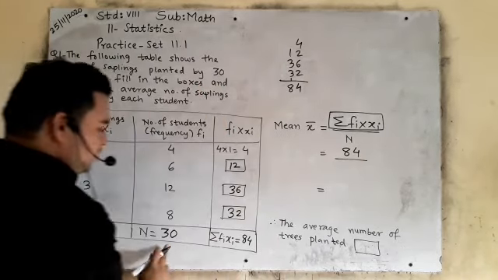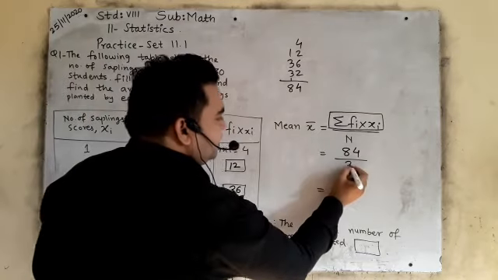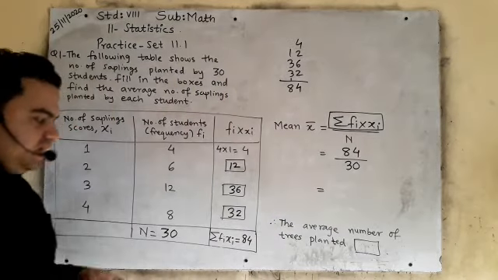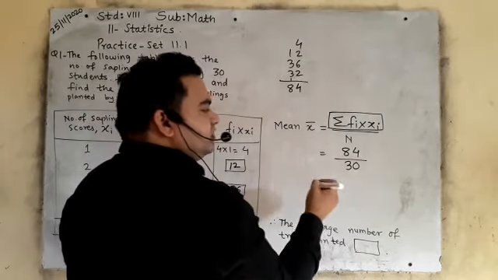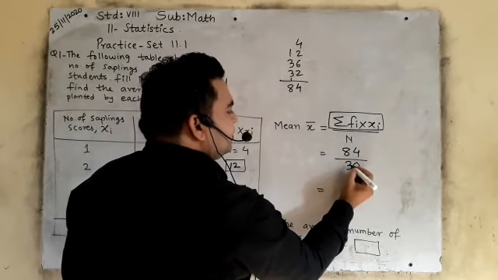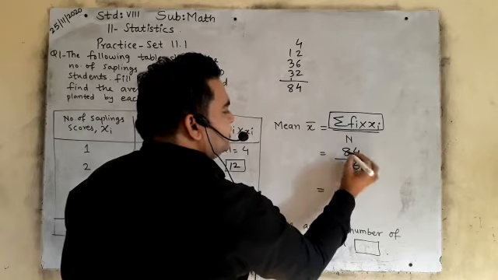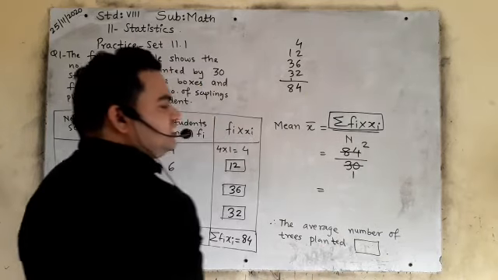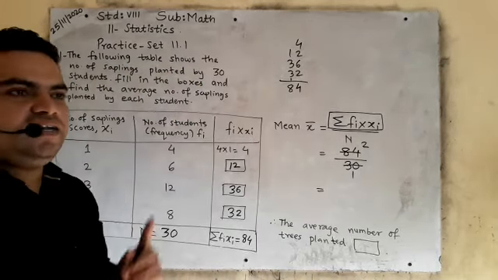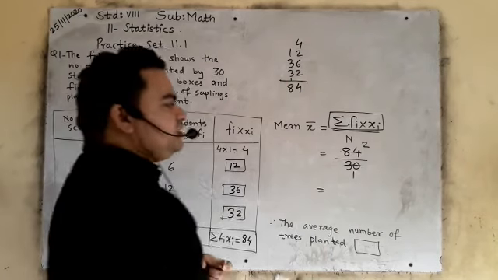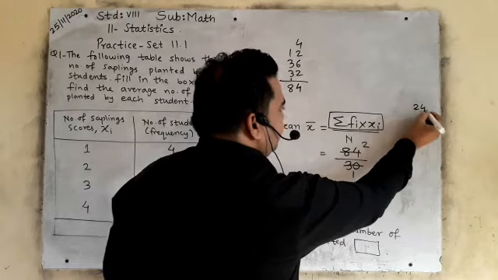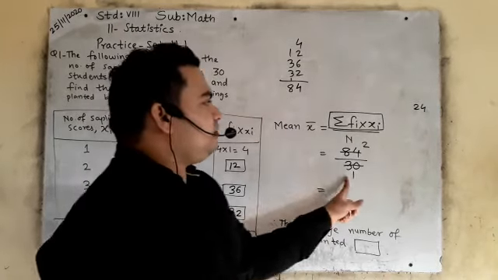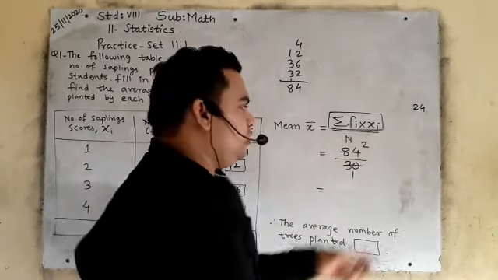84, and the total number of frequency, how much? 30. Okay, so you will use a table and divide it. What will the answer come to? See here, I will use 31s are 30, 32s are 60. How much is left? 70, 80, and okay, 24 left. In the 30 times table, does 24 come? No. So what will you do?